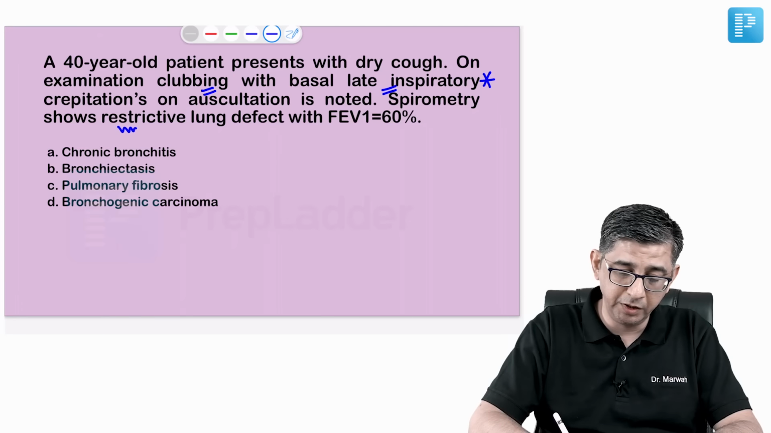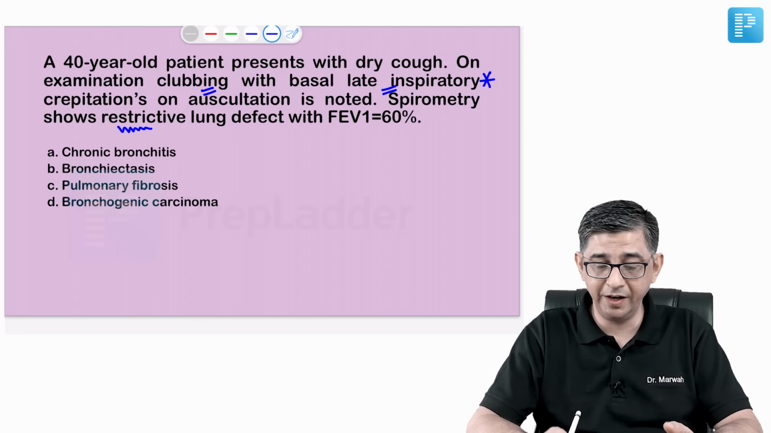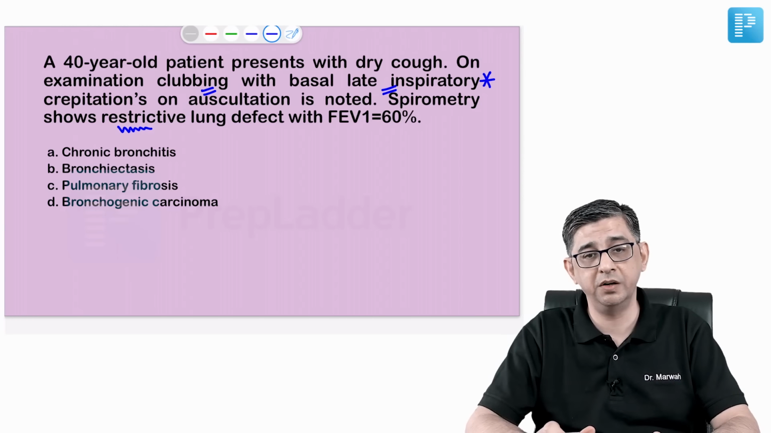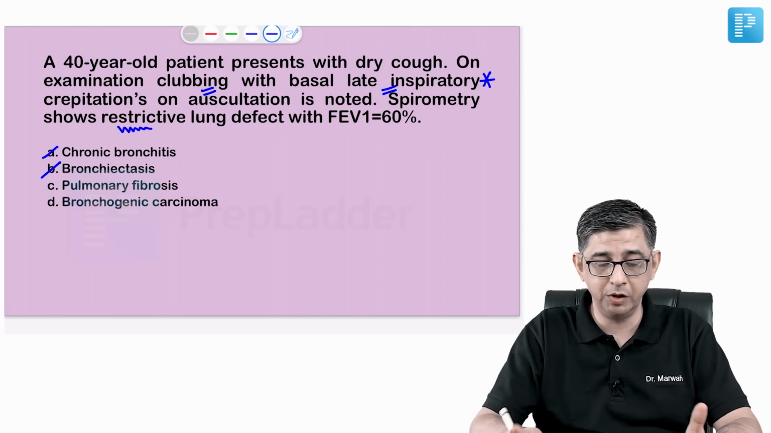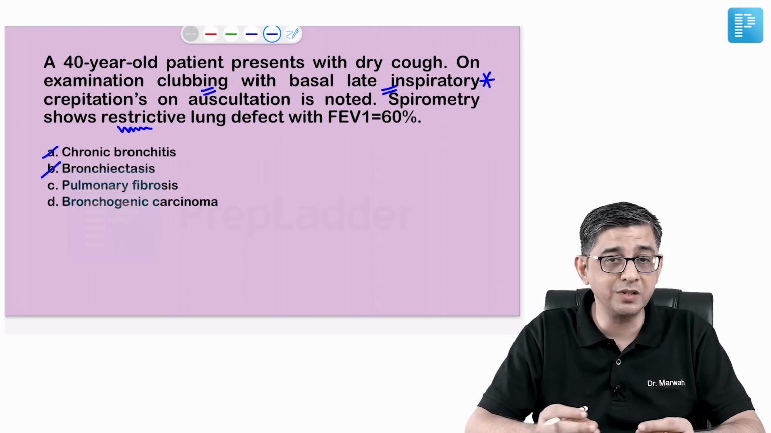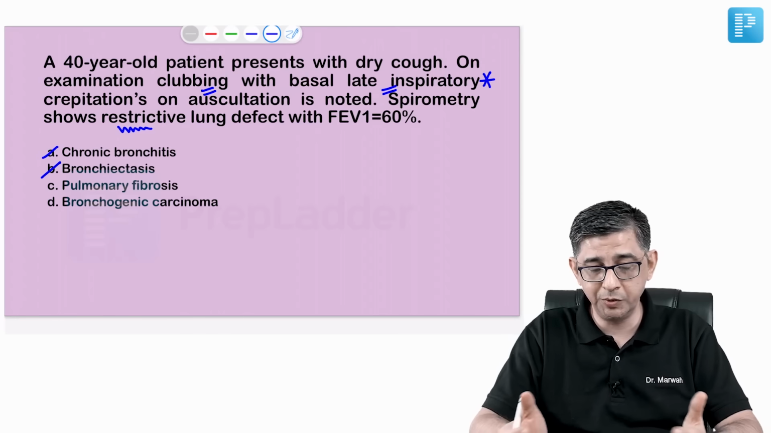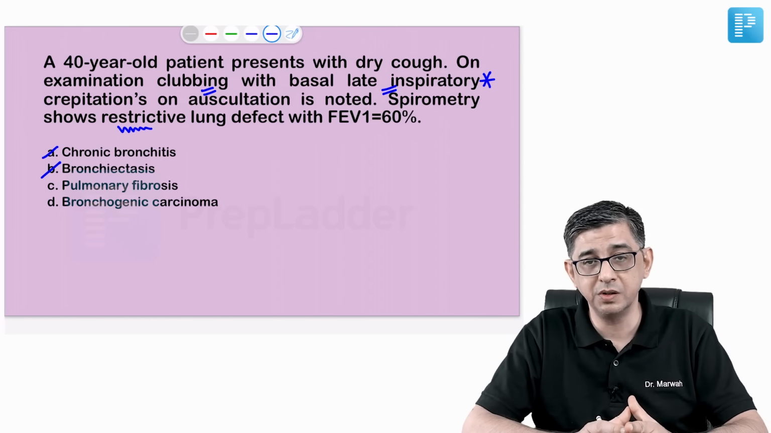They interpreted it by themselves. I spoke to a lot of students. They said, sir, interpretation was already given, restrictive lung disease. The moment you read the words restrictive lung disease, option A and B are out, because chronic bronchitis and bronchiectasis are obstructive. That leaves you with two options, lung cancer versus pulmonary fibrosis.